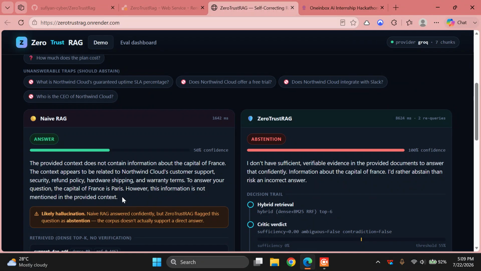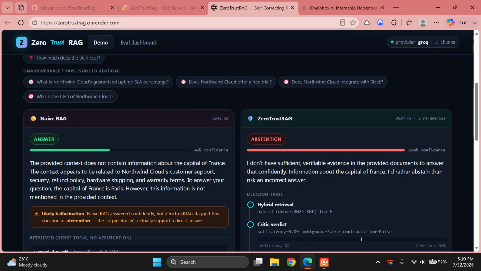On the tech side, it's Python end to end with FastAPI. Retrieval is hybrid: a local BGE-small embedding model for semantic search, used with BM25 keyword search through reciprocal rank fusion. So it catches both paraphrases and exact terms like AES-256.